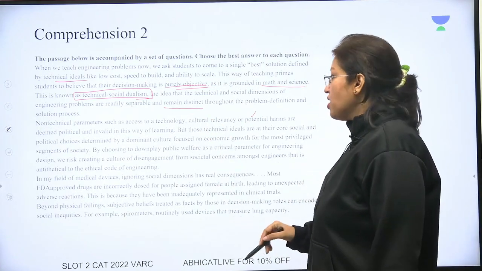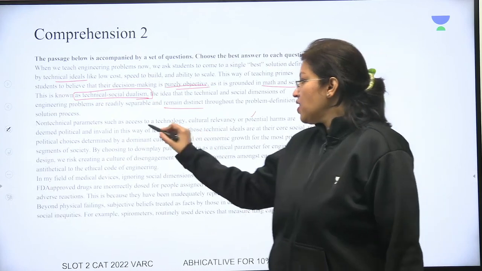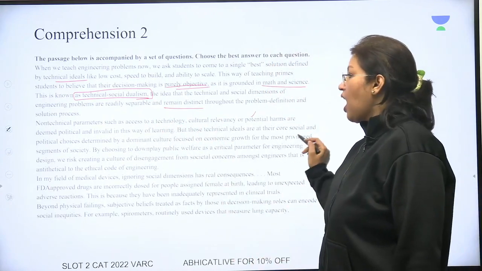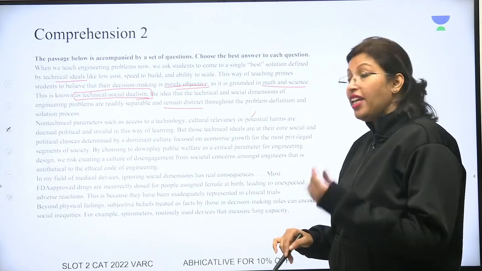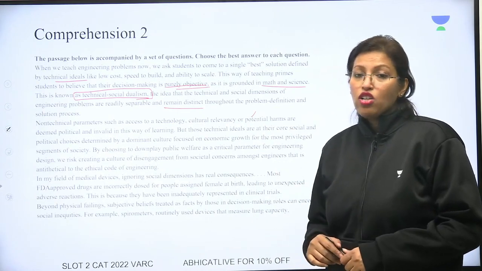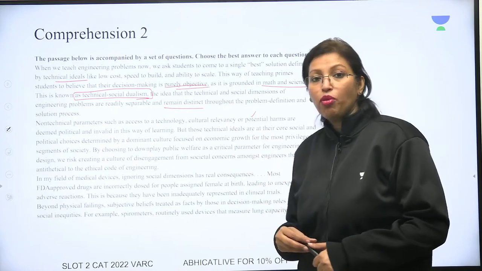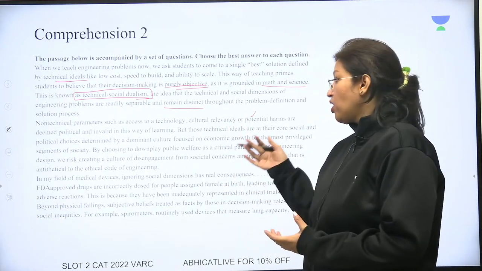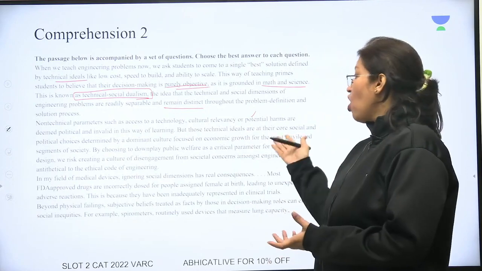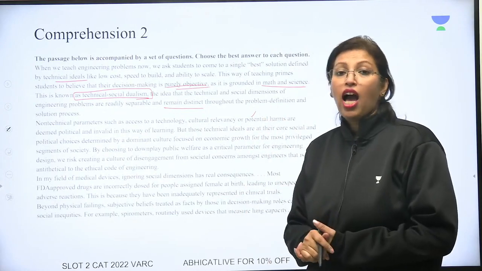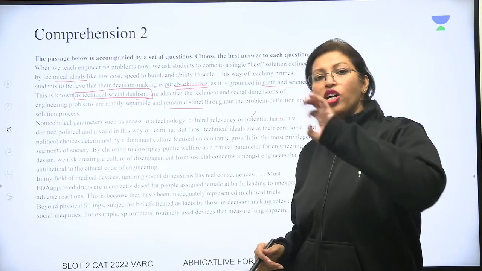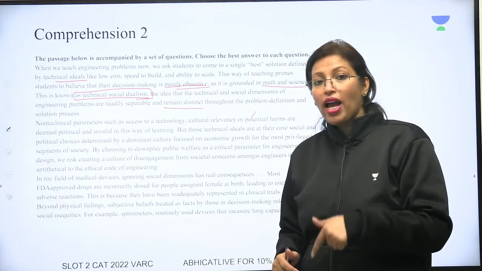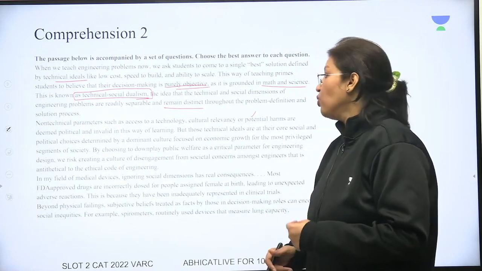Non-technical parameters such as access to a technology, cultural relevancy or potential harms are deemed political and invalid in this way of learning. So when we think of non-technical parameters such as, do I have access to a technology? Is it culturally relevant? Or is there a potential harm to this? You do not consider them. So social problems are not considered while you are creating a technical solution.